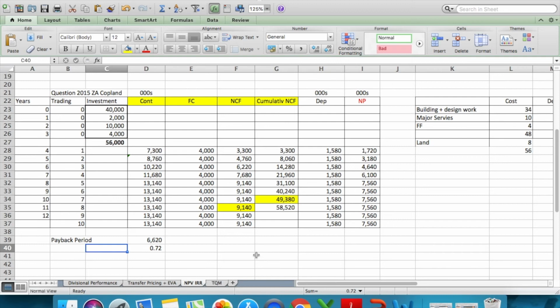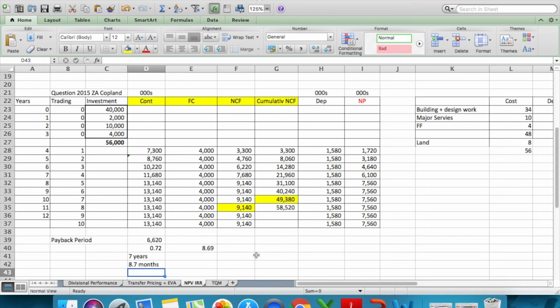So this is the number of years given to us. So if we multiply it by 12, we get the exact months at which we get our payback, right? So our total payback is 7 years and 8.7 months. So technically, we can go 8.7 months. So this is our payback period.